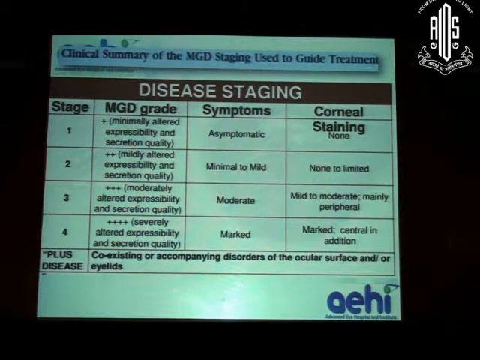In further stages, this also causes aqueous tear deficiency. Now, with the meibomian gland dysfunction workshop, a grading system has been given, which has made the management of meibomian gland dysfunction very easy. This grading is based on the amount of secretion, that is, how many glands we can get secretion from, what the consistency of these secretions is, what the symptomatology of the patient is, and whether there is any corneal staining. Based on that, we divide the disease into various stages, and then we can treat accordingly.